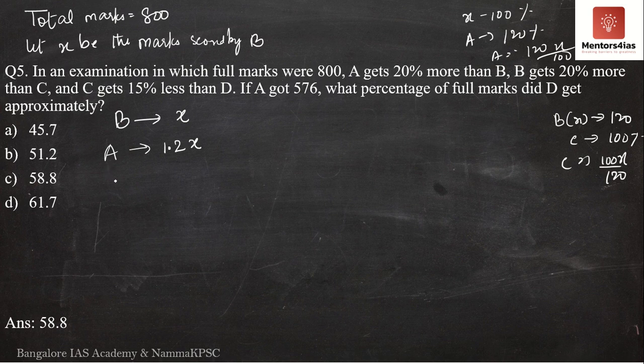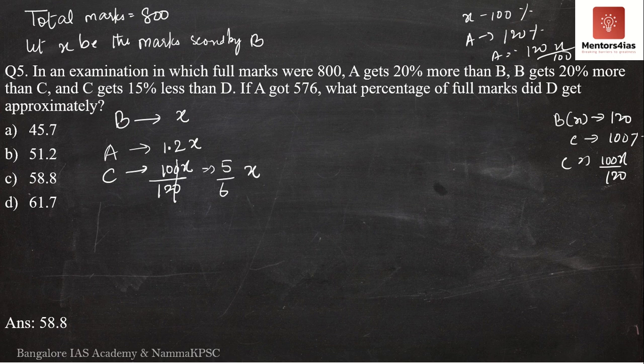Please don't get confused as to how you take it. I'm not going to take x as 100 and then determine. No, here x is 120% and C is 100%. Then how do you determine the number of marks scored by C? It is nothing but 100x by 120. The 0 and 0 get cancelled. This is nothing but 5 by 6x. Therefore, the total marks scored by C is 5 by 6x.